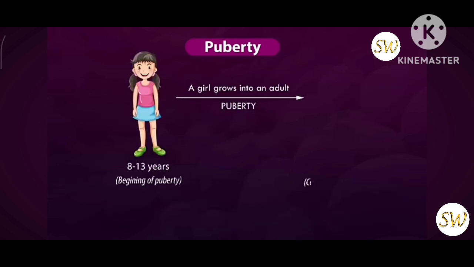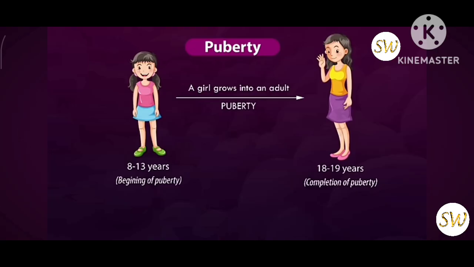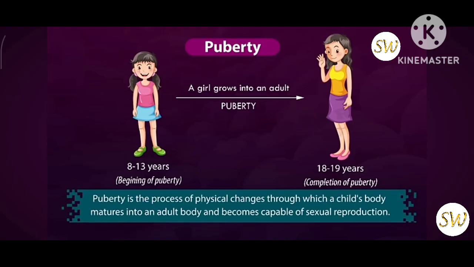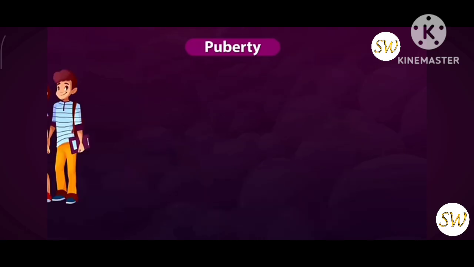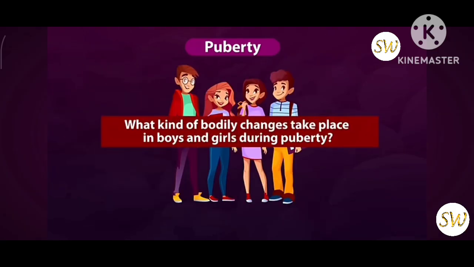During this process of puberty, a child grows into a complete adult. Puberty ends by 18 to 19 years of age. Puberty is the process of physical changes through which a child's body matures into an adult's body and becomes capable of sexual reproduction. Now let us see what kind of changes take place in the bodies of boys and girls during puberty.